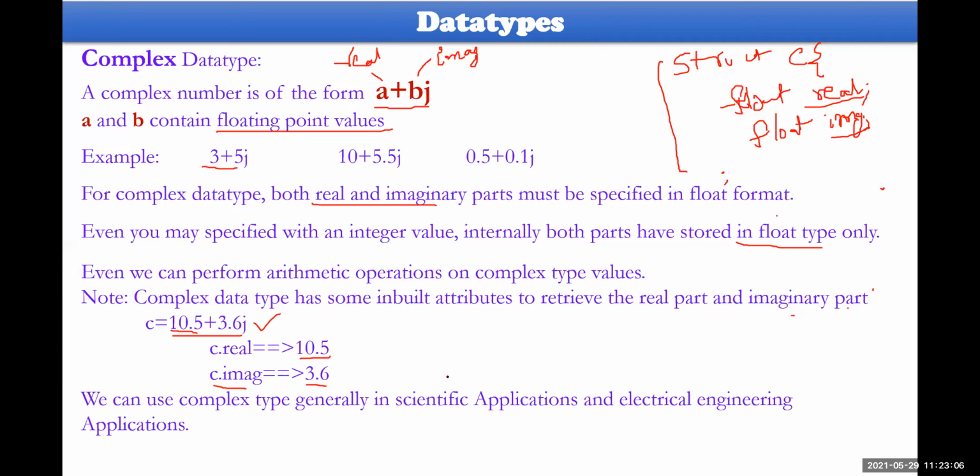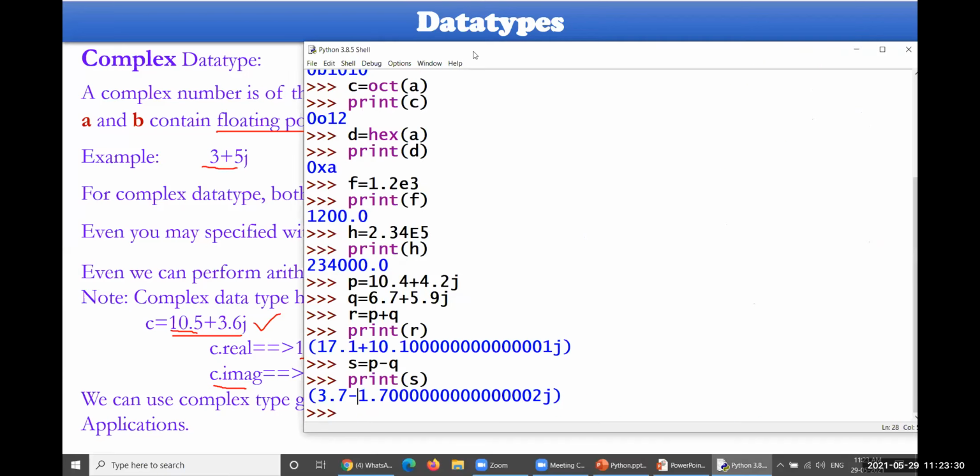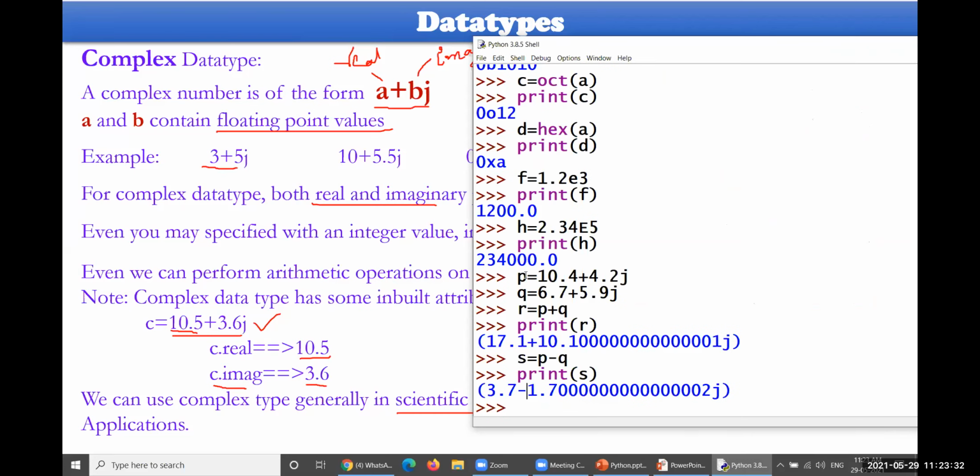Actually this complex data type will be used in scientific applications and electrical engineering, EEE. For those not exactly in the course of EEE in BTech, while developing any kind of applications with electrical engineering, complex data types are used. Okay. This is what complex data type is about, and these are the operations of complex data type: assignment of complex value to one variable, another variable, addition and subtraction, something like that.